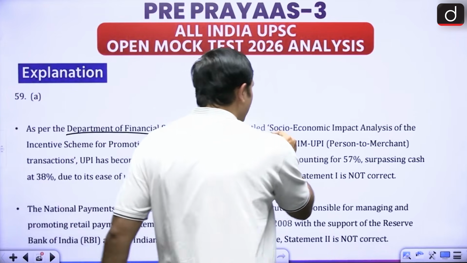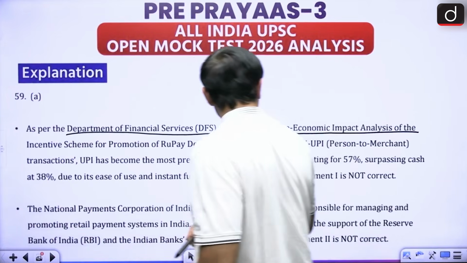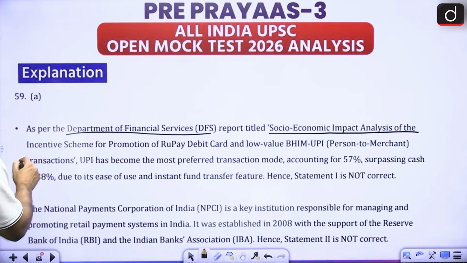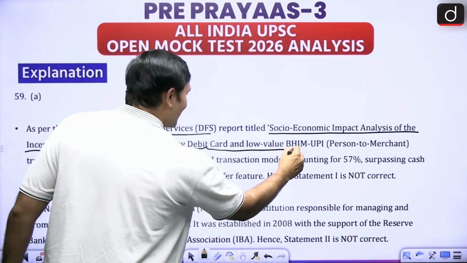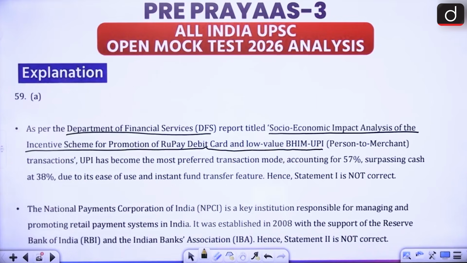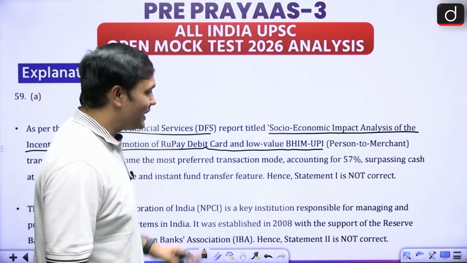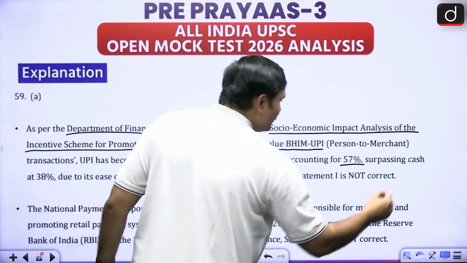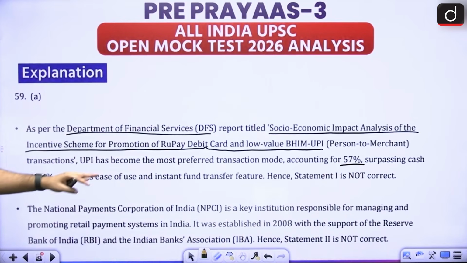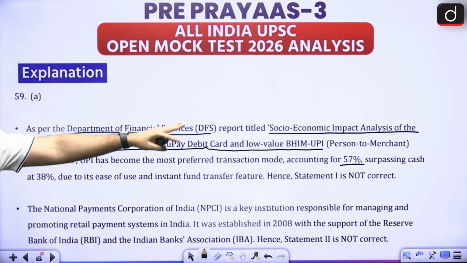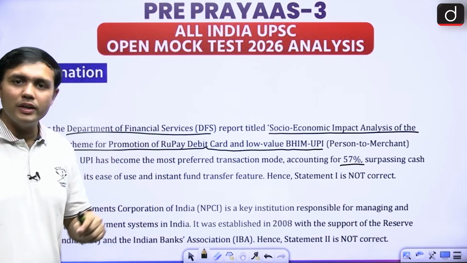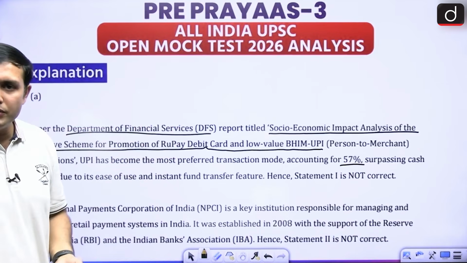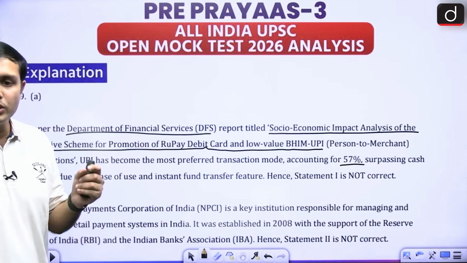The report was titled Socio-Economic Impact Analysis of the Incentive Scheme for Promotion of Rupee Debit Card and Low Value BHIM UPI. Very long title for a report, but it says that now 57% preferred transactions in these modes rather than cash. This is very important. This goes against conventional wisdom and it is new data.